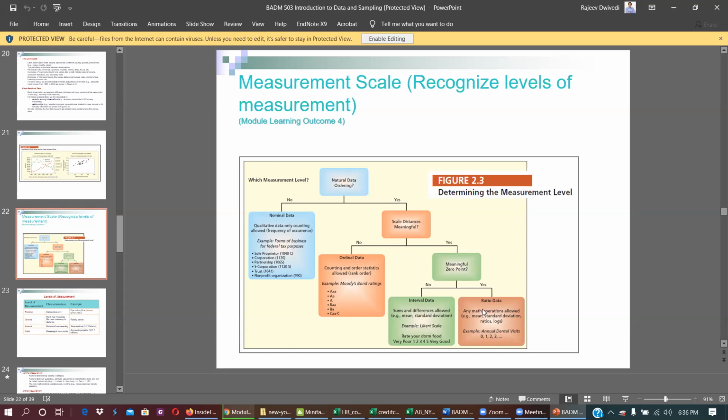What is your age? 22.3 years with reference to zero. What is the weight of the computer? 2.5 lb with reference to zero. What is your salary? 90,000. How are you getting this 90,000? With reference to zero. So ratio data is where you have a zero reference point.